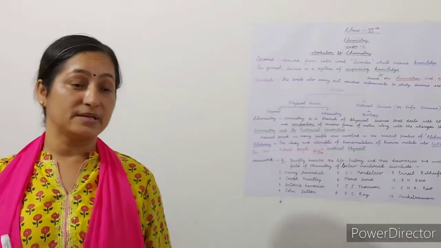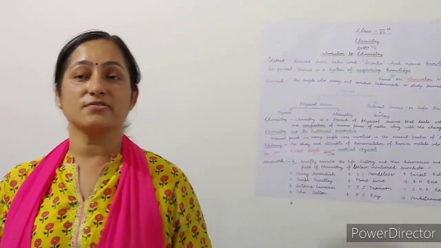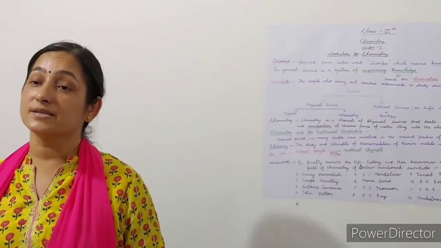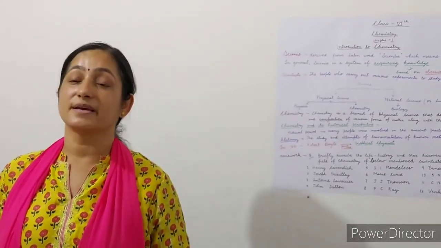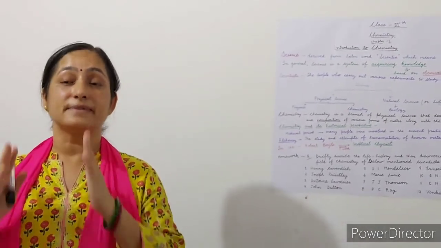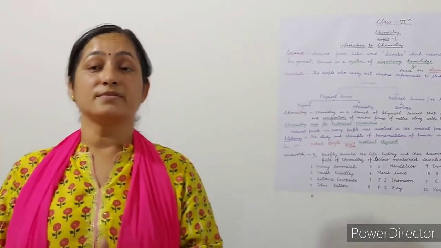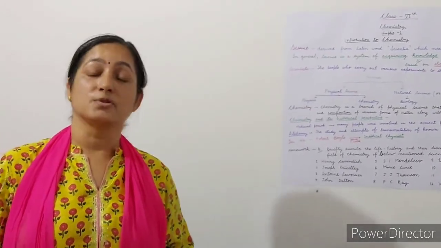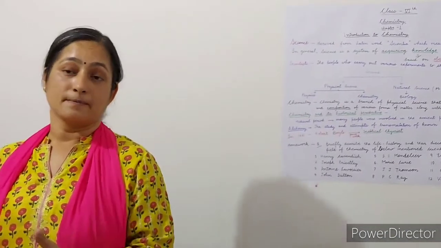Once again, both chemistry and alchemy were concerned with matter and its transformation. But in chemistry, chemists were seen as those who applied the scientific method to their work. That is, whatever laws and rules are there, they were experimentally proven.